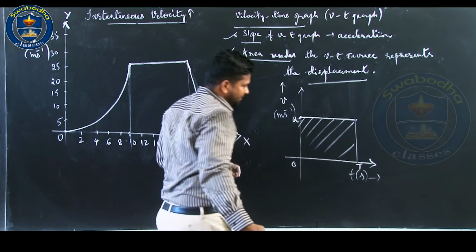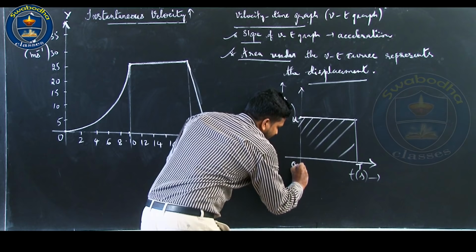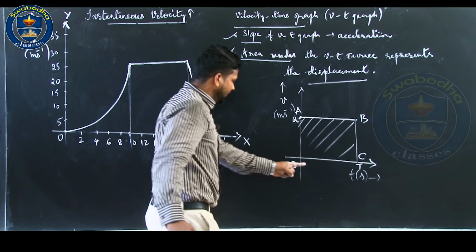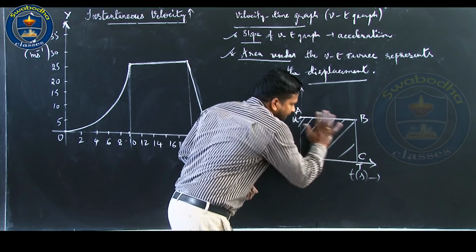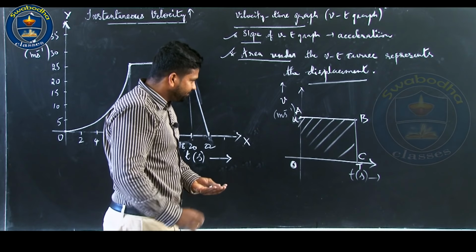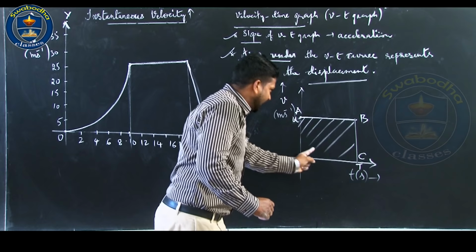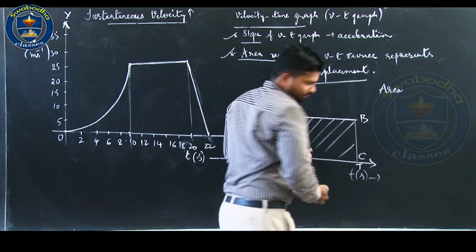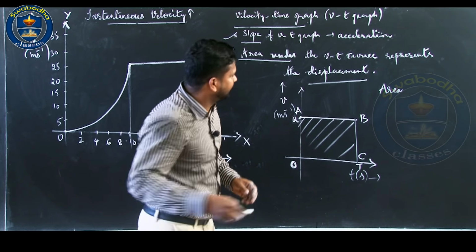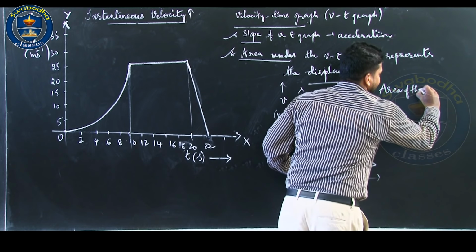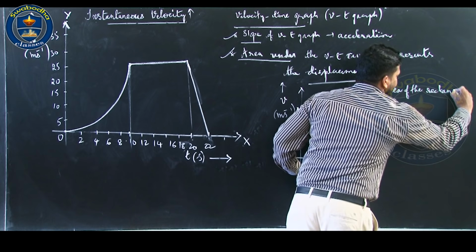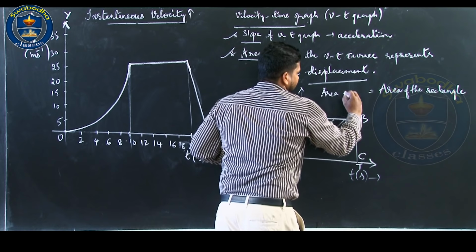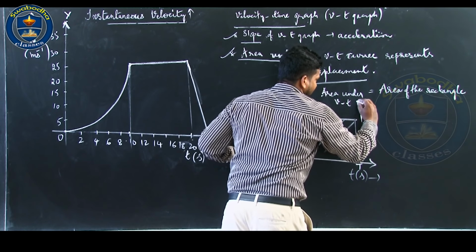Let me give some letters O, A, B, C. So the area under the VT curve is nothing but the area of the rectangle OABC.